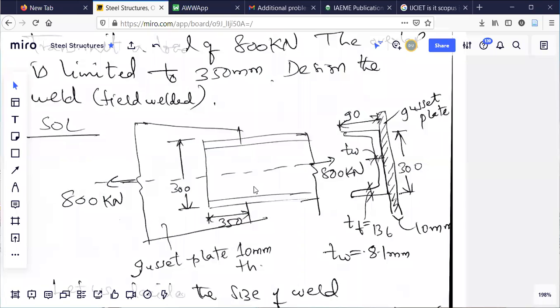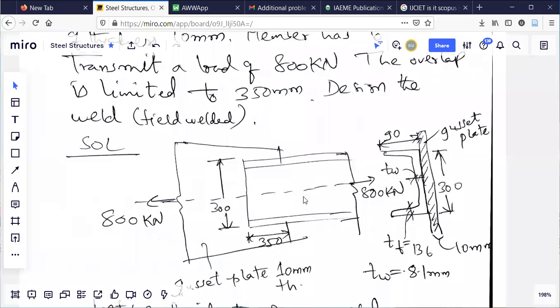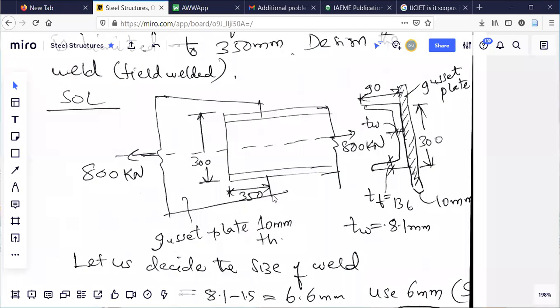But if the length required as per the design is more than 1000, what should I do? I should cut it here, make a slot, then apply the weld there. So I have to maintain the length. If I am not permitted to increase 350, if I could push it another 400, then again I'd get more length, but that is not permitted. They are telling like that. So the problem is to design the weld, field welded.